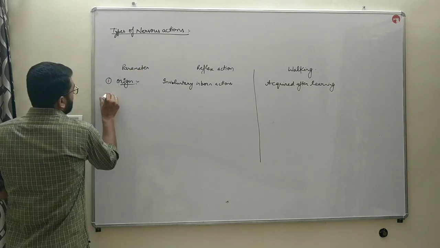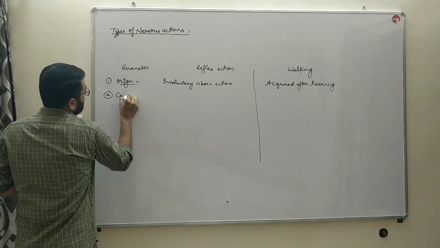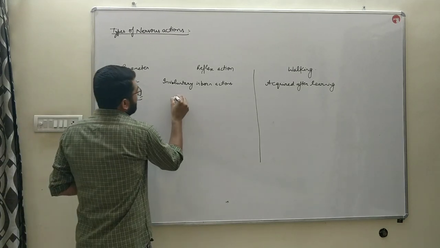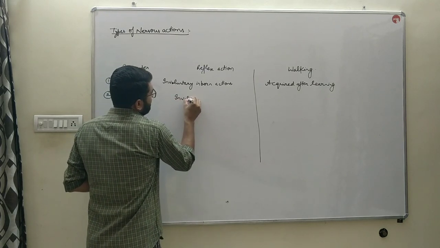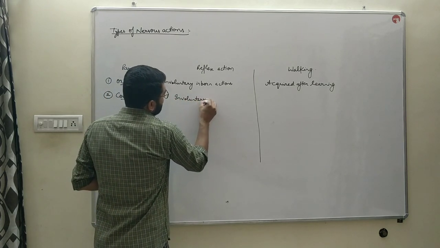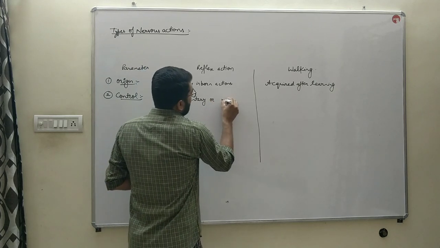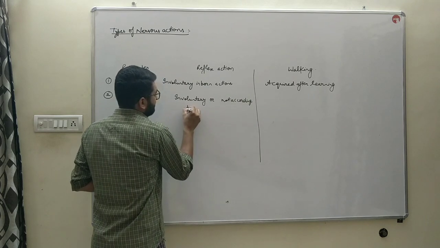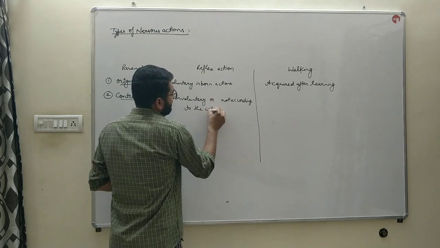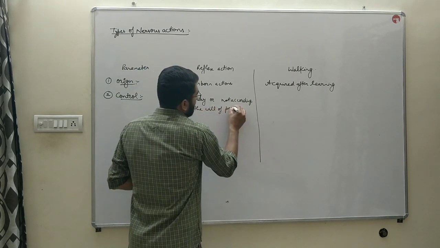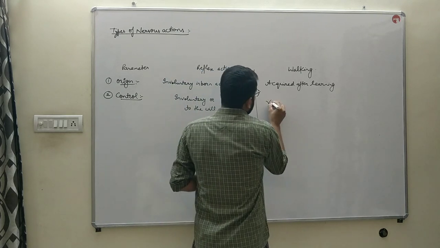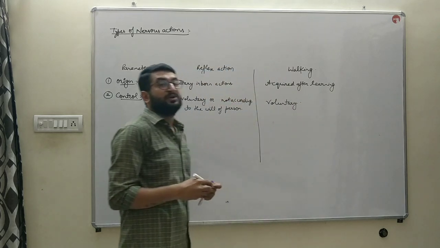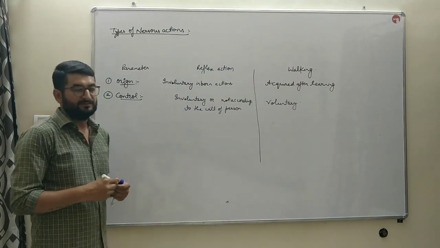The second is control. As we all know, reflex actions are involuntary, or you can say not according to the will of a person. Whereas walking is a voluntary action. It occurs only because of the will of a person.